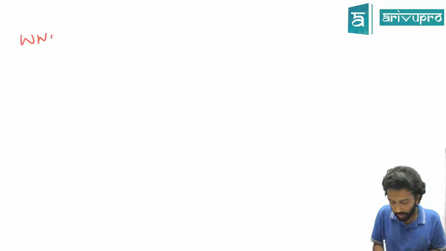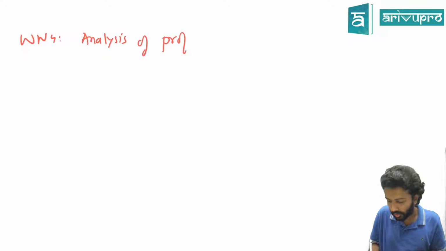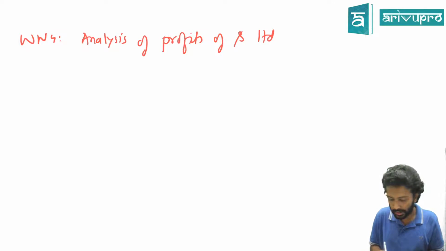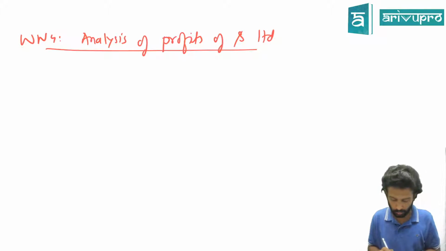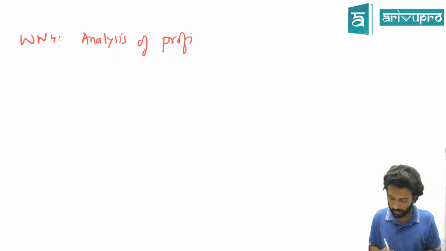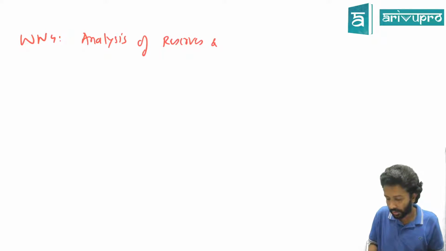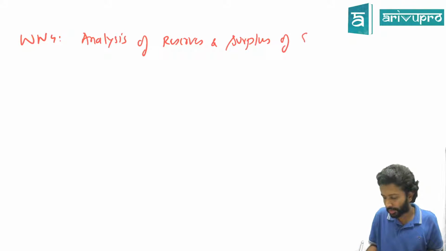Working note number 4 is analysis of profits of S Limited. Though the wording says profits, it is reserves and surplus basically. Or if you want, you can write that only: analysis of reserves and surplus of subsidiary company, which is S Limited.